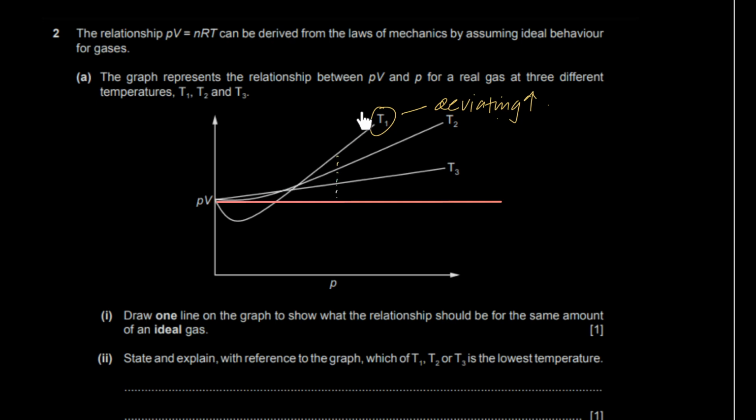And what does that actually tell you about T1? If it's the most deviation, that means what? Does it have a lower temperature or higher temperature? Obviously, we know that as far as temperatures are concerned, you deviate more from ideal gas behavior at lower temperatures, right? So don't look at the Y values and say, hey, this is a higher Y value, so this is the higher temperature. No, you look at the deviation. T1 is deviating more from ideal gas behavior, which means it must be at lower temperatures, because at lower temperatures you behave more like a real gas and less like an ideal gas. You deviate more from the ideal gas behavior, right? So T1 must be the lower temperature.